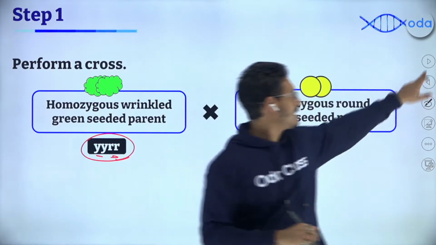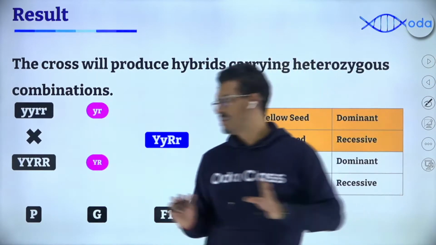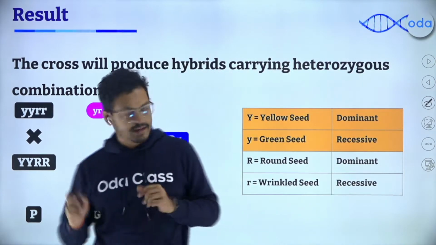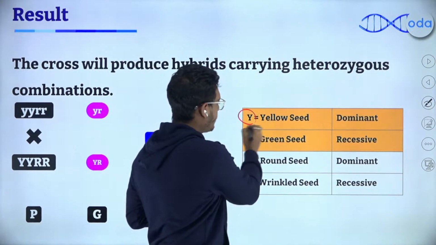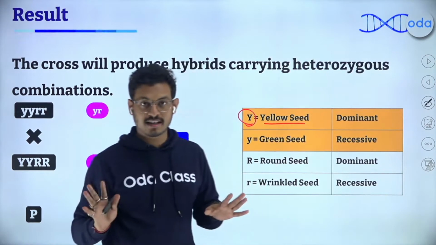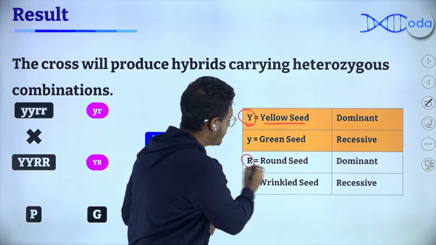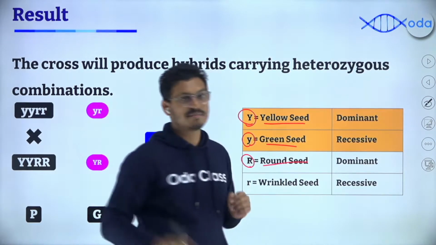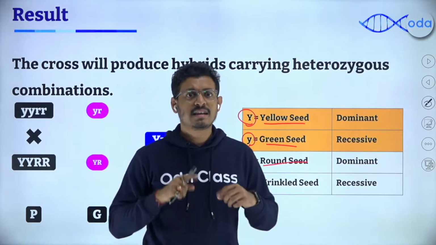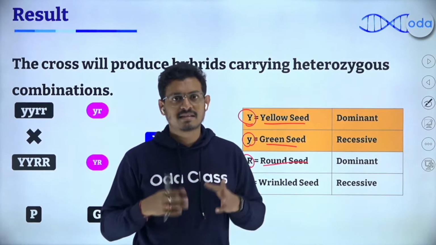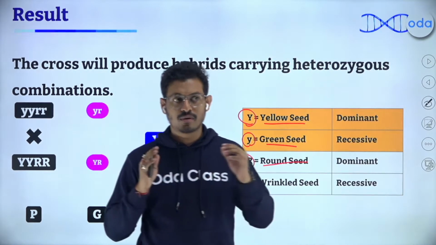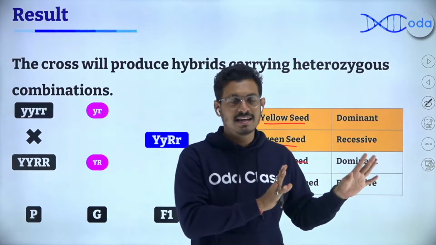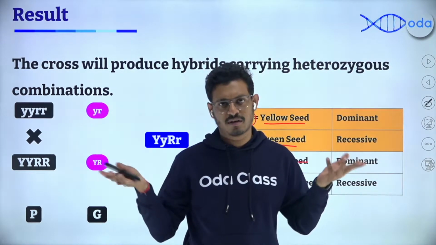Now, just to get you a little bit clearer on this, focus here. You can understand that capital Y gives you yellow seed all the time, whereas capital R will give you round seed. Small y stands for green seed, because instead of small y, if you write capital R or capital G, it gets really confusing. So first you name the dominant gene with any letter that you like, A, B, C, D, whatever you like.